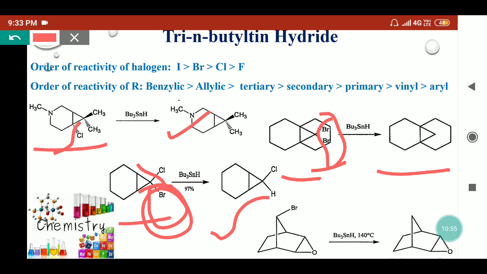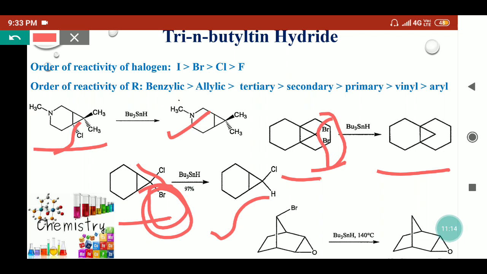As I have already told, TBTH is a chemoselective reagent, so it is very useful for breaking the carbon-halogen bond, but it is tolerant to many functionalities like epoxides, acetates, alcohols and so on.